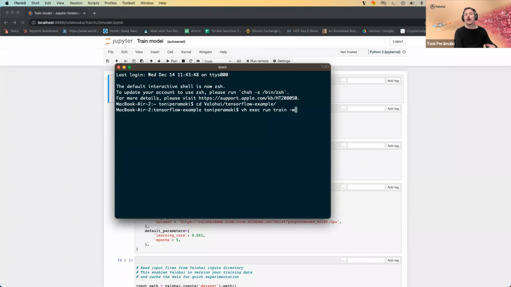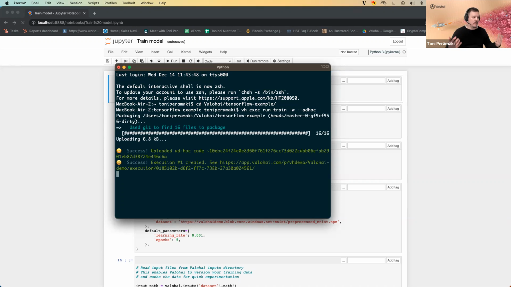W means watch. I want to see what's happening while the run is going on. And ad hoc means that instead of the default, which is pull my code from Git, so GitLab, GitHub, Bitbucket, and so forth. Instead of that, take my local code from my working directory, package it up, send it to Valohai implementation, and run it.